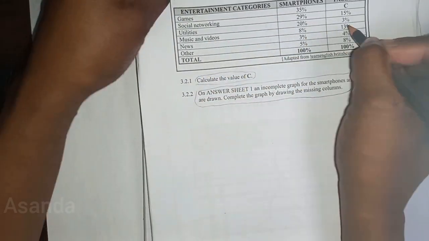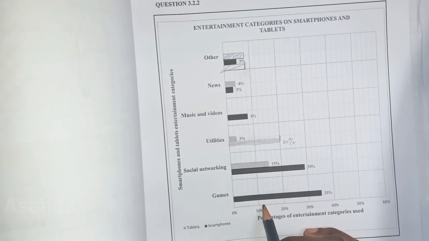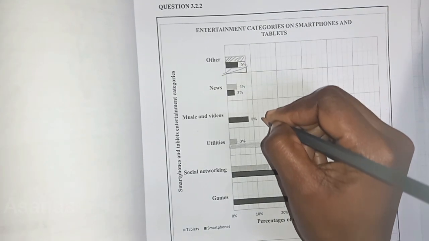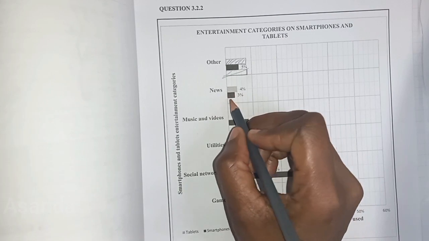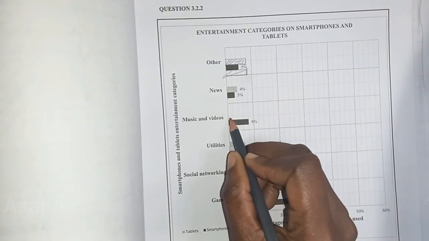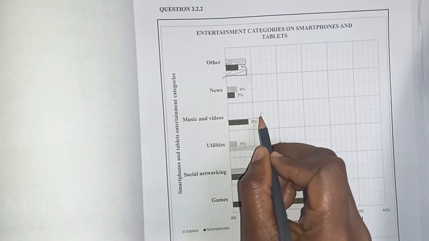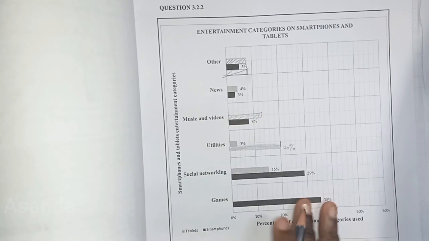And then we have music and videos. There it is, 13. Okay, 13 is right here. So that's 10, 12, 14. 13 will be in the middle. Let me just make sure. Take a ruler and mark it out. Yeah, and then 13 will be somewhere here. So I must end there. And we have our tablet there.